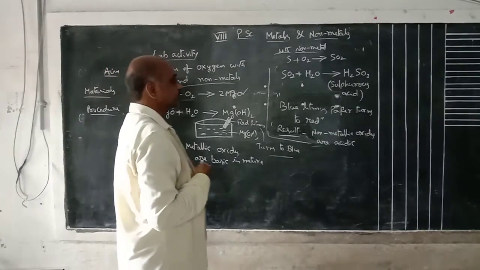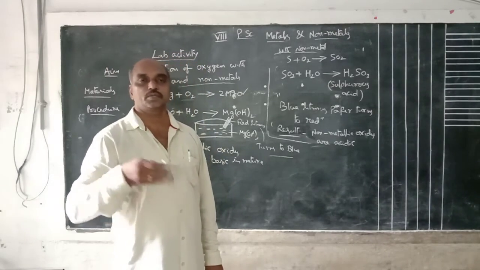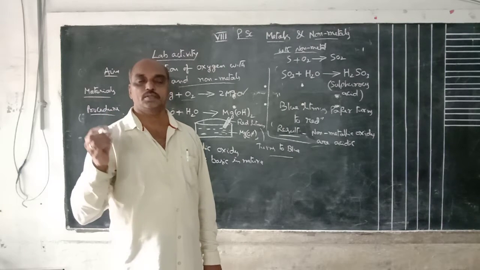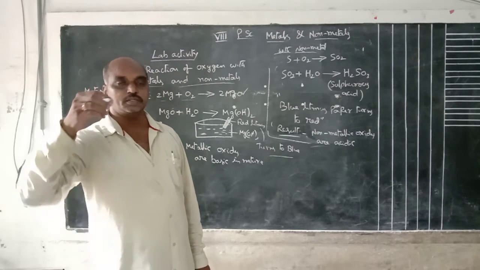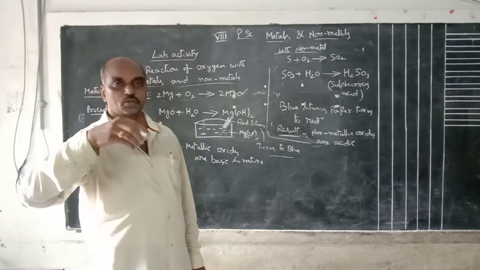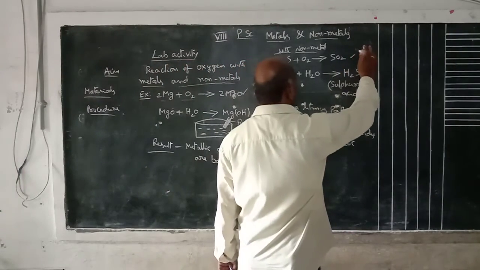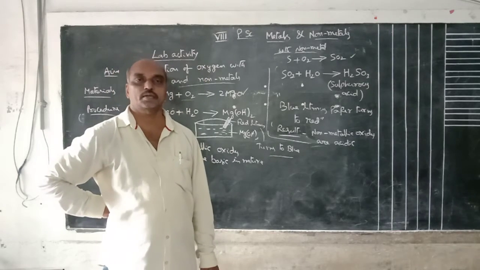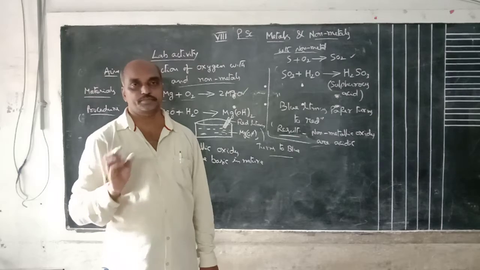The second one is, take a glass jar, take a deflagrating spoon with some quantity of sulfur, and burn it. This burning sulfur is introduced into the glass jar and close the lid. It forms sulfur dioxide gas. After that, remove the deflagrating spoon, add some quantity of distilled water, and shake it.